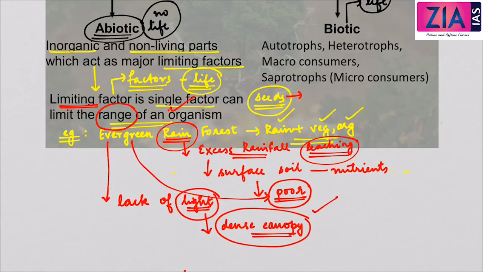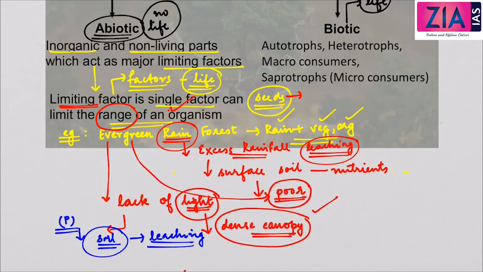There was also a question related to this in the UPSC preliminary examination. In a previous year exam, the question was that if a tropical rainforest, that is an evergreen rainforest, is removed, it does not regenerate quickly as compared to tropical deciduous forest. And the reason is that the soil of the rainforest is deficient in nutrients because of leaching. So this is the reason. I hope you got the idea of what this limiting factor is.